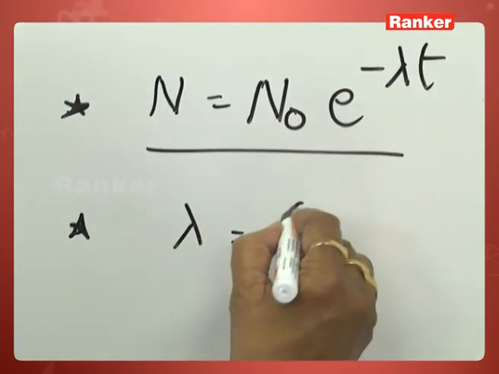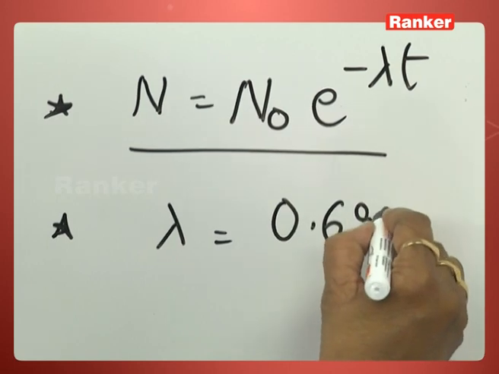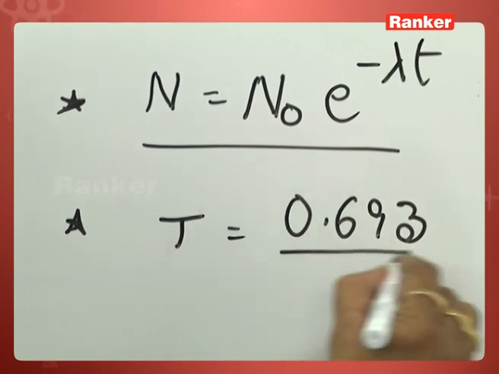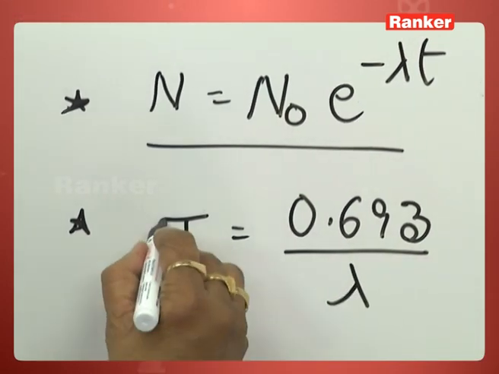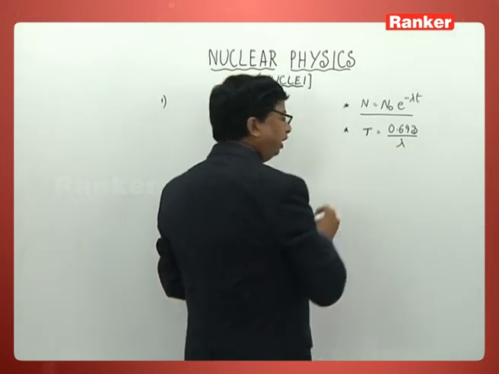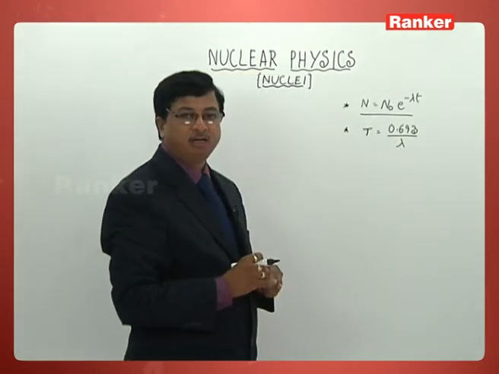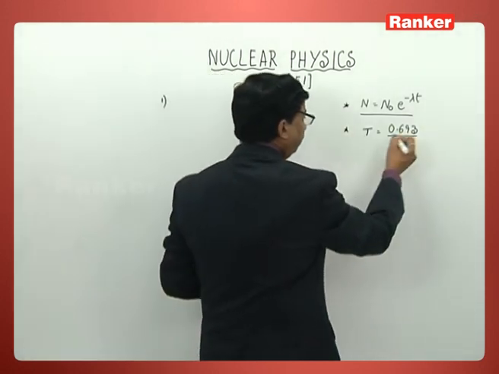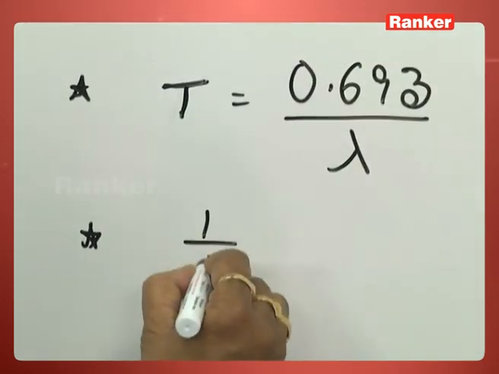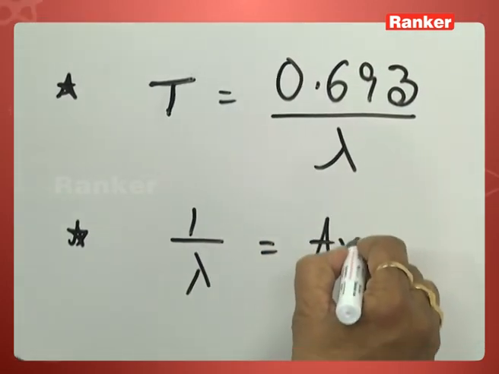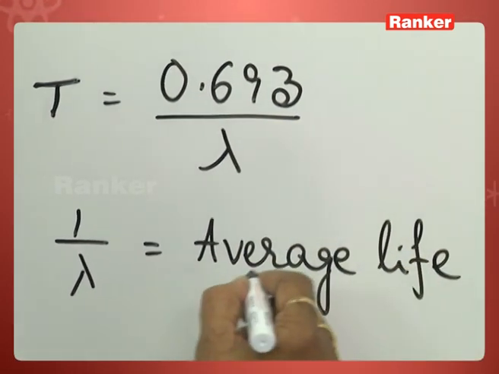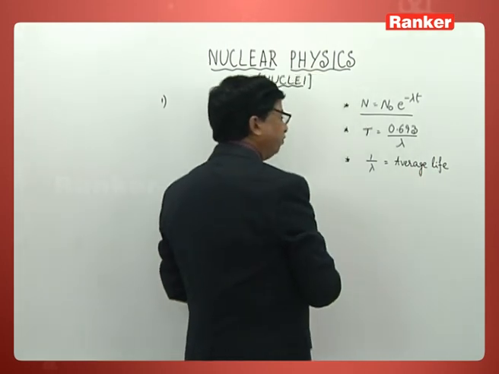Lambda is equal to 0.693 by T. That is, half-life period is equal to 0.693 by lambda. Of course, you can also write lambda is equal to 0.693 by T. This is the second formula you need to remember. Coming to the next one, 1 over lambda, that's what we call the average life. This is another point we have to remember.